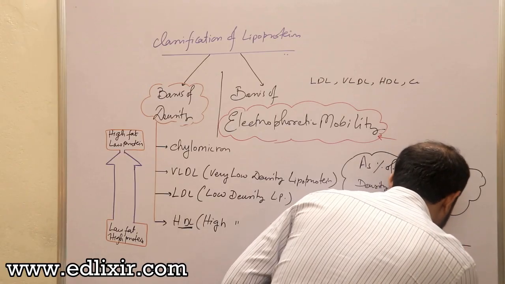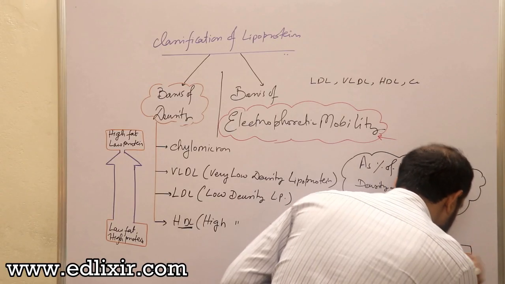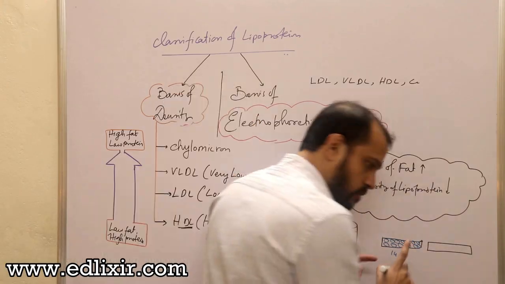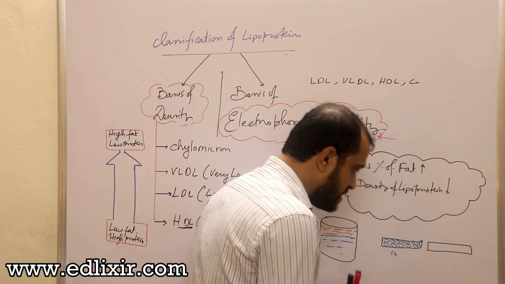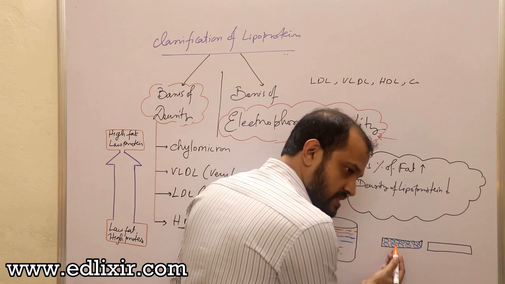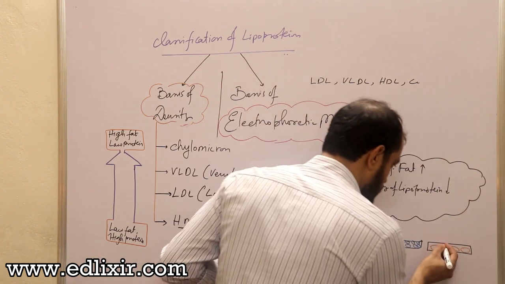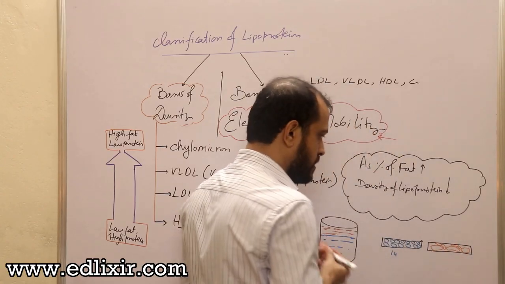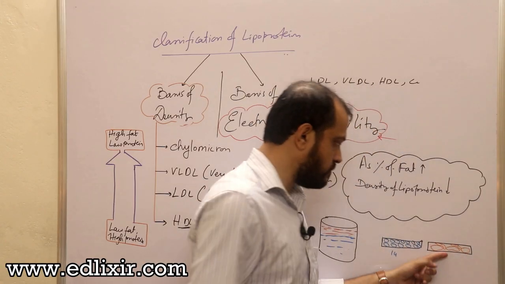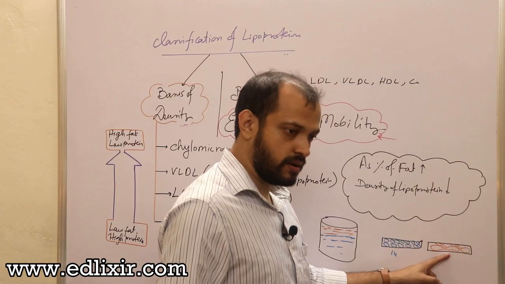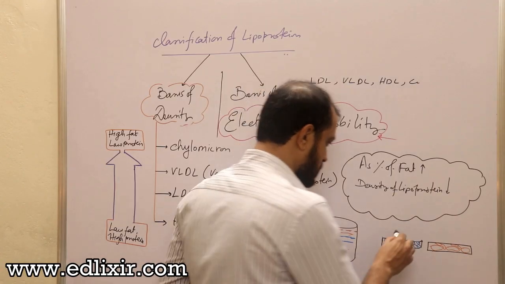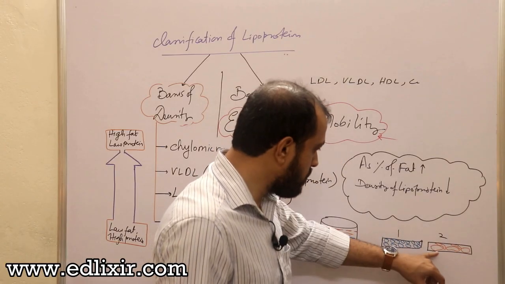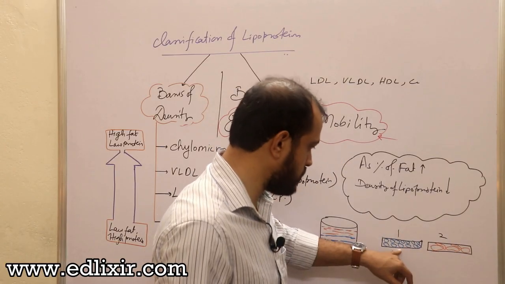Now, if you draw a similar vessel here, and you want to pack this similar vessel with oil or fat, oil is what? Triglyceride, and it will take much more space than this, right? Maybe at most like this or this. Do you think you can fill more fat here or here? Suppose this is container number 1 and this is container number 2. Which container will have more fat, container number 2 or 1?